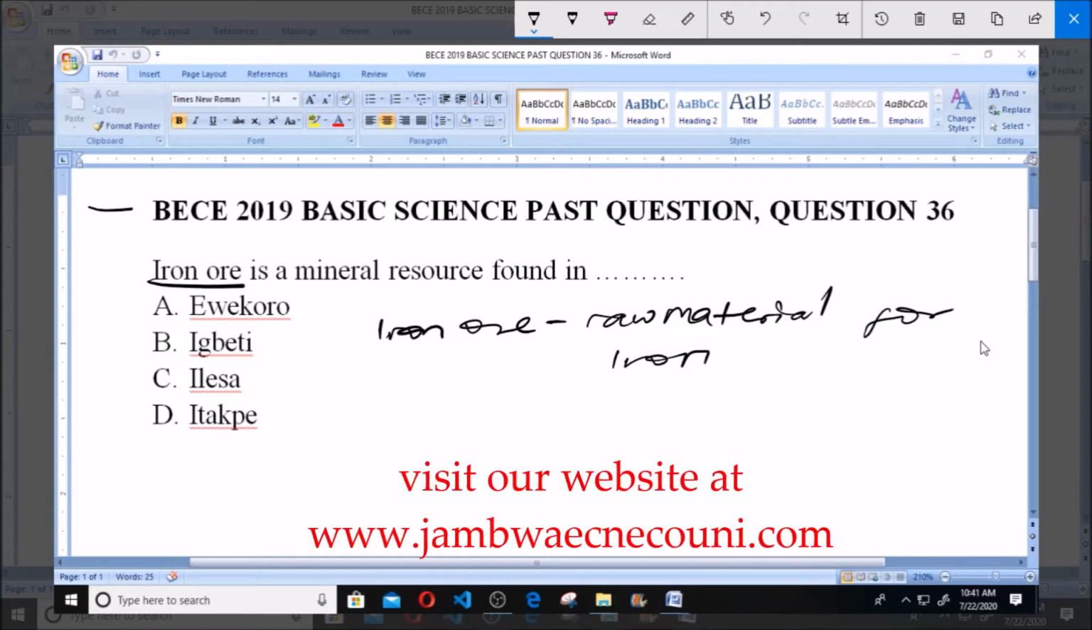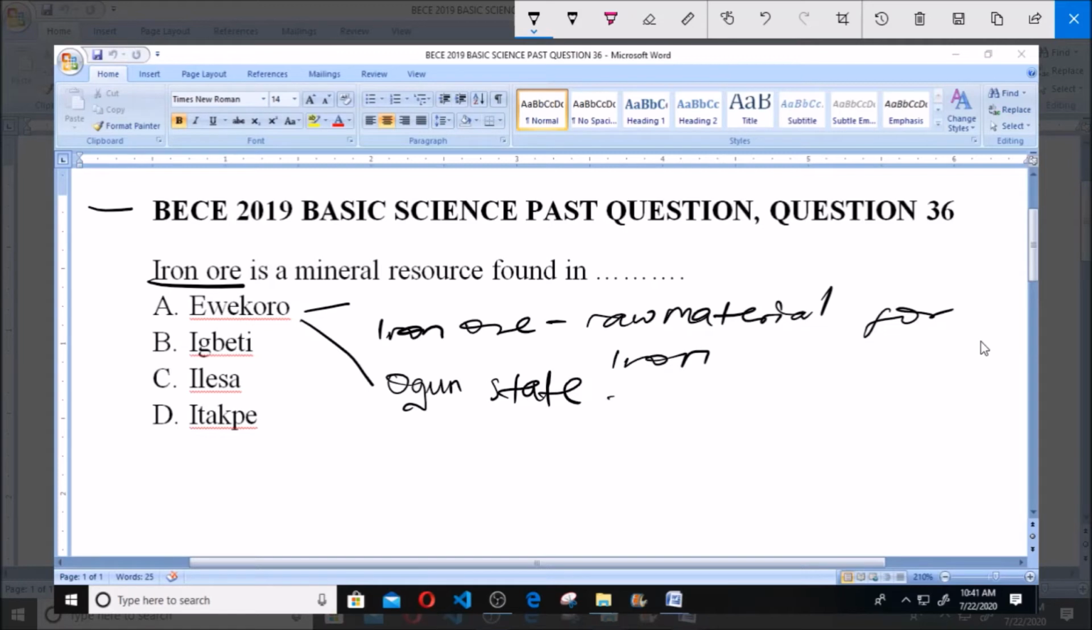A says Ewekoro. Now I want you to know that Ewekoro is in Ogun State. And here, things you find mostly are alunites. You find mostly alunites in Ewekoro, not iron ore. So mostly in Ewekoro in Ogun State, you find alunites.